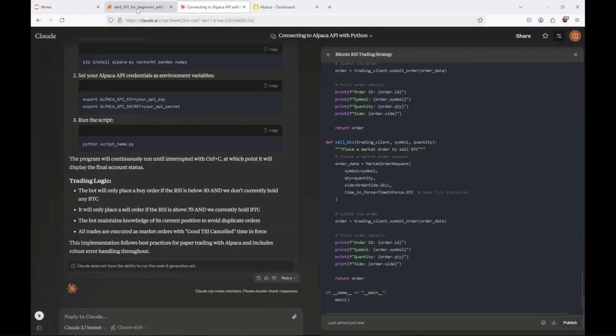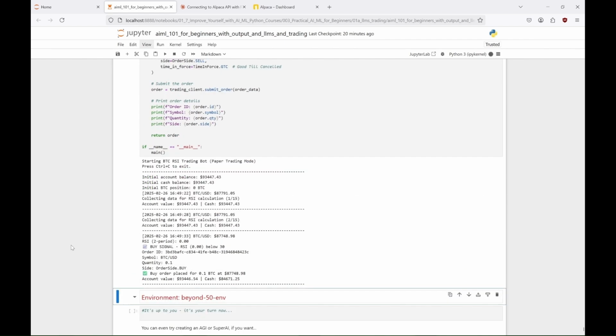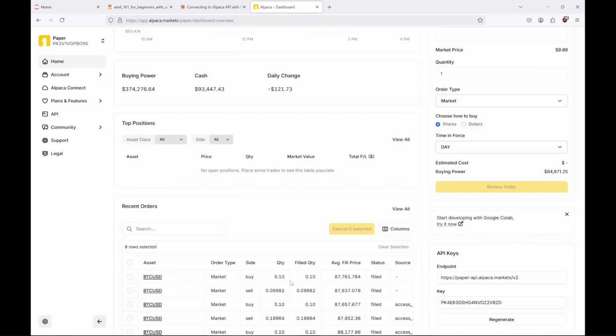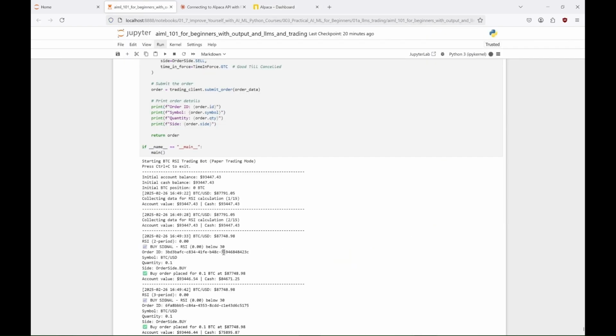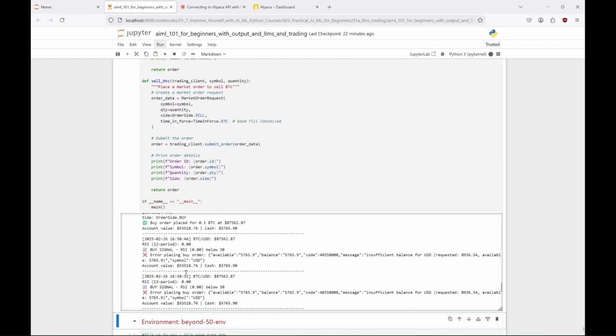What do you think? Will Claude 3.7 be able to make it work? Or will we have to help it like we had to help others? And the program definitely doesn't work as it should. It started buying bitcoins, even before collecting the prices needed to calculate the RSI from 14 periods. Too bad. And it looks like it can't see that we already have some bitcoins in our portfolio. Not good at all.